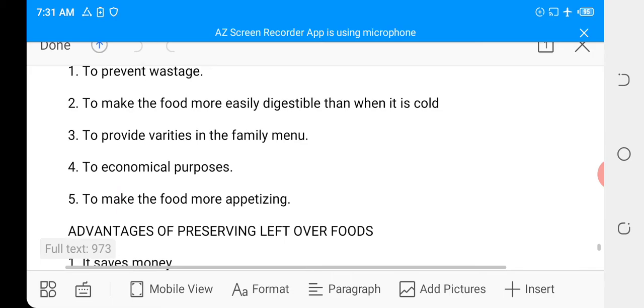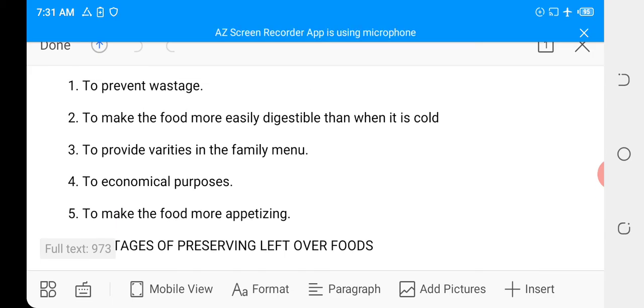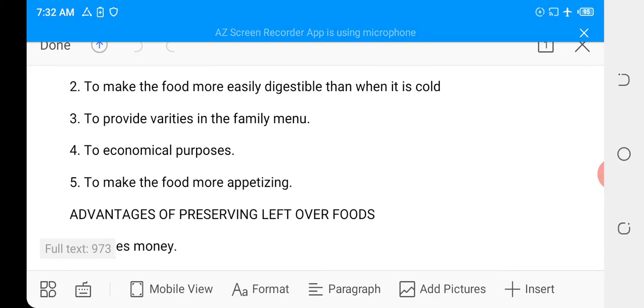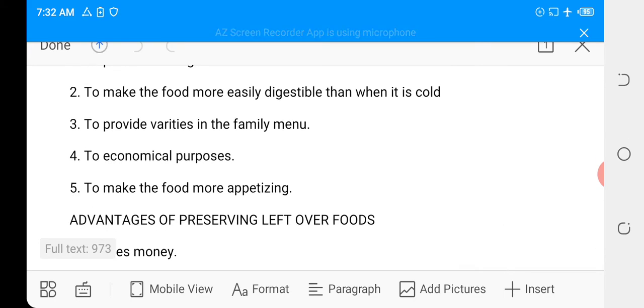You don't eat it cold. And the reason is not far-fetched: it makes the food not easily digestible. The food will not get digested easily when it is cold. So you make sure the food is reheated before being used.